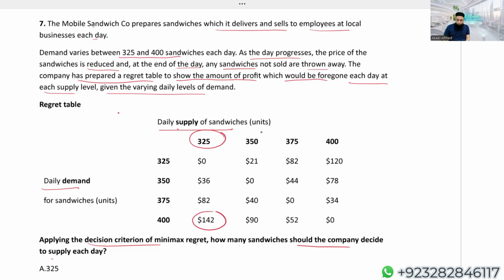If the supply is 350, what is the maximum regret you can have? At 350, the maximum regret is 90. If the supply level is 375, the maximum regret is 82. If the supply level is 400, the maximum regret is 120.